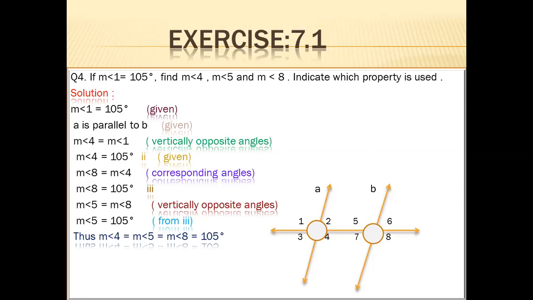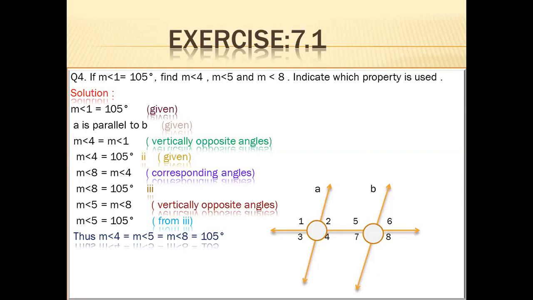Angle 1 is 105, so definitely angle 4 will also be 105 degrees. Angle 1 is equal to angle 4, and the reason is they both are vertically opposite angles.